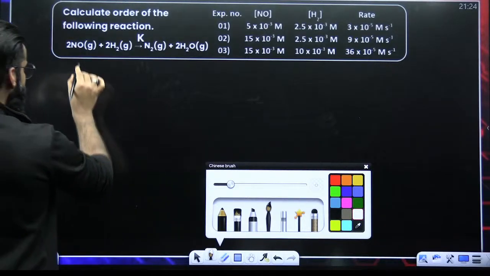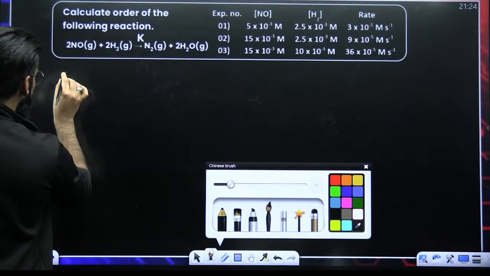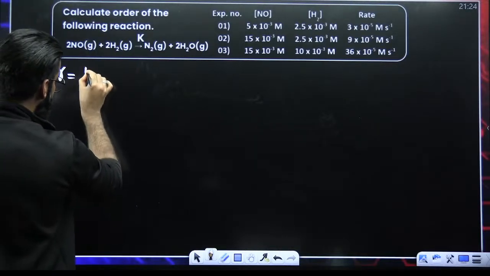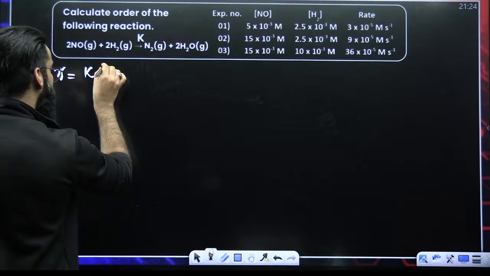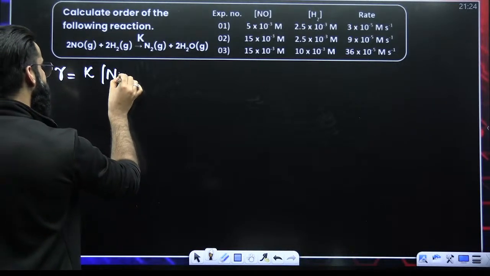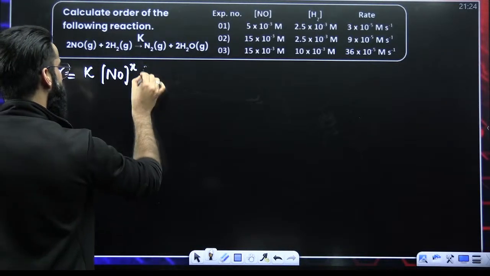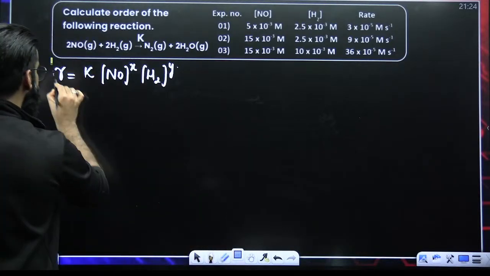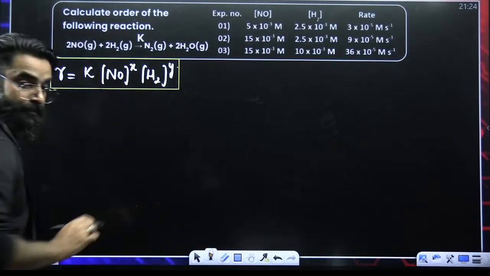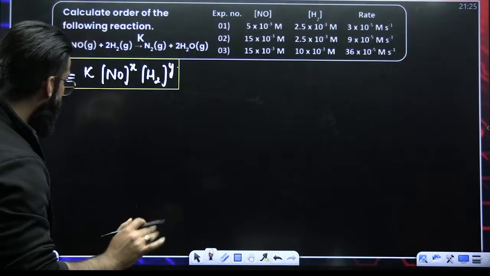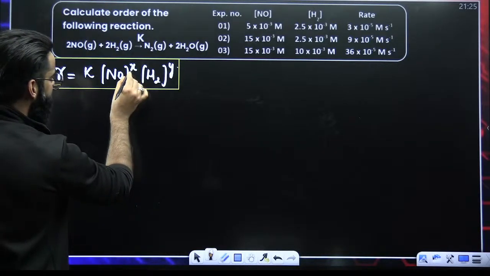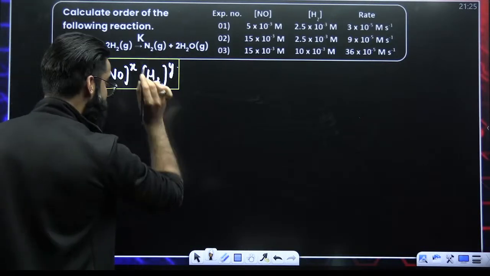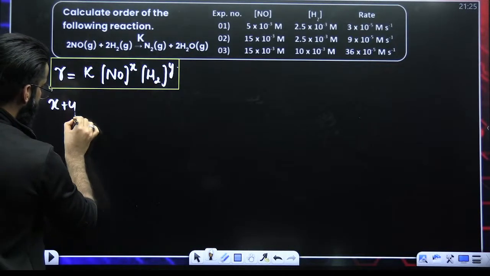If I write the rate law for this reaction, it is like this. R, the rate of reaction, is equal to K, that is the rate constant, multiplied by the concentration of a reactant raised to power X, and the concentration of one more reactant raised to power Y. This is how you write the rate law. I hope you know that. And people, this X is what you call the order with respect to NO. Y is called the order with respect to H2. X plus Y will give you the overall order of the reaction.